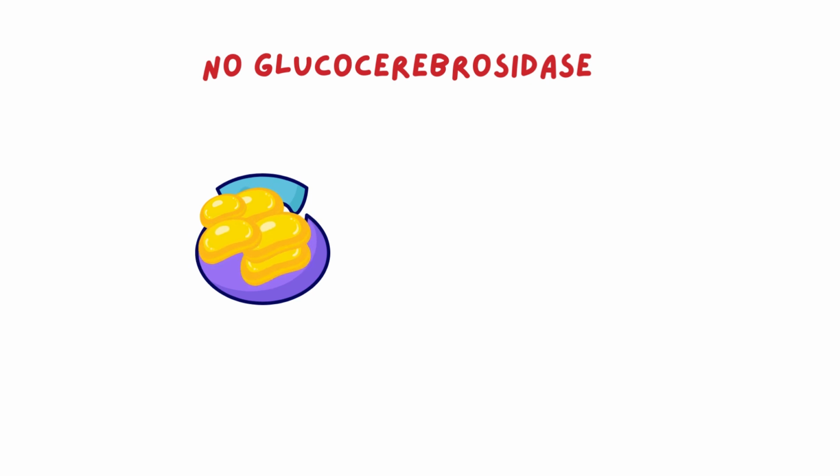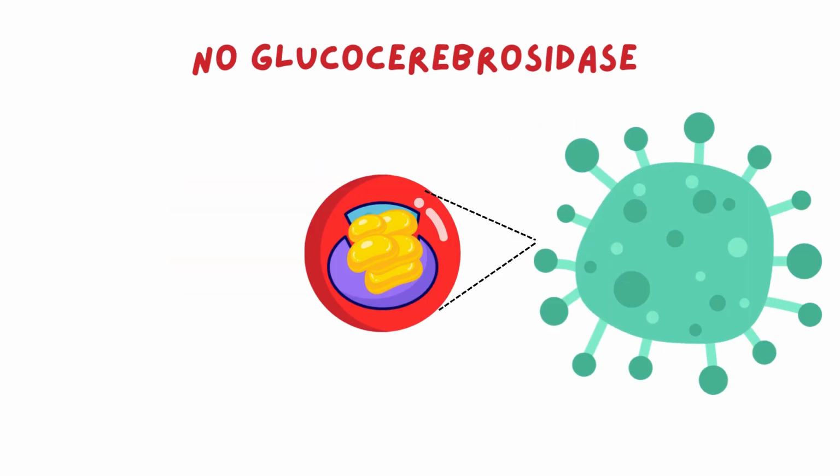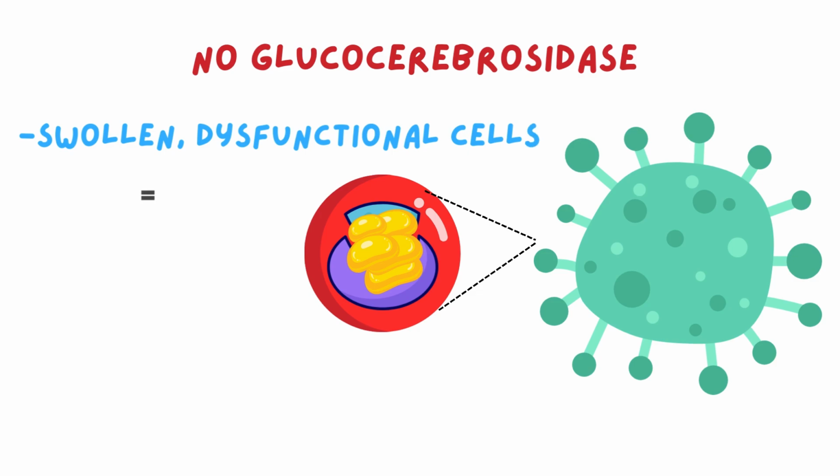Instead of getting cleared out, it starts to build up inside lysosomes, especially in macrophages. These swollen, clogged up macrophages are called Gaucher cells, and they don't work the way they should. There are three different types of Gaucher disease.